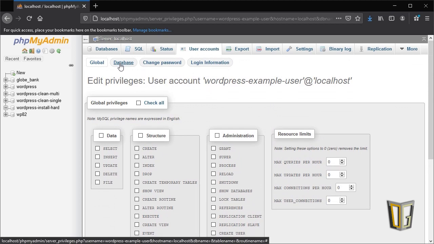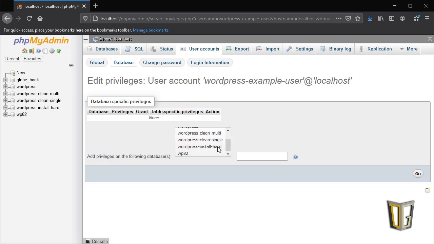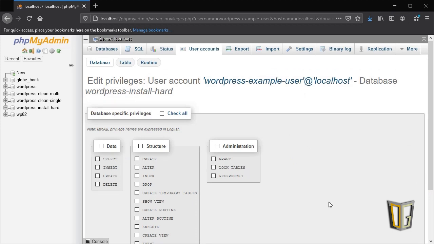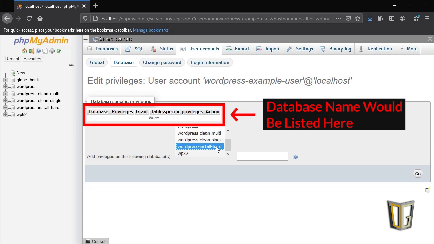Inside the Edit Privileges menu for your user, find the tab button that says Database between the buttons that say Global and Change Password, then click on it. This will navigate you to the Database User Assignment page with a form titled Database Specific Privileges. Now, select the database you created earlier from the scrollable list in the middle of the form. This should just highlight the choice you want to make. Once you do that, click the Go button. Now, if your new user is already assigned to your new database, you'll see it listed in the top of the form in the columnized section. But at this point, it shouldn't be assigned yet. If it is, you can skip this assignment step, click on the Edit Privileges page, and follow the next steps.